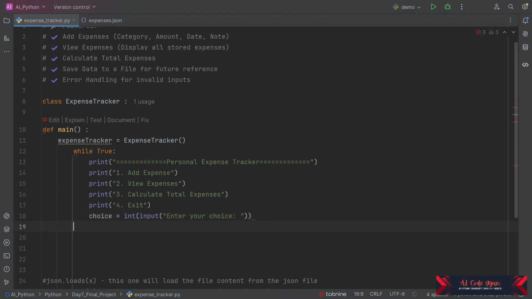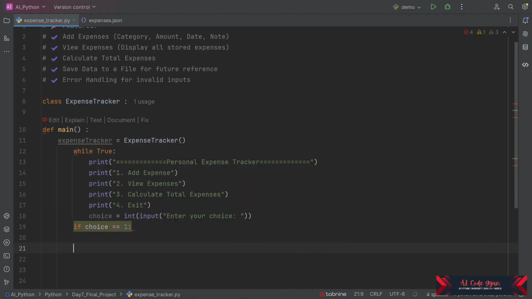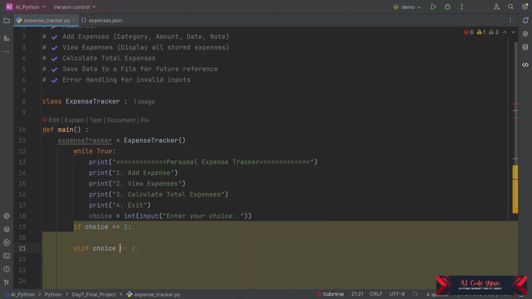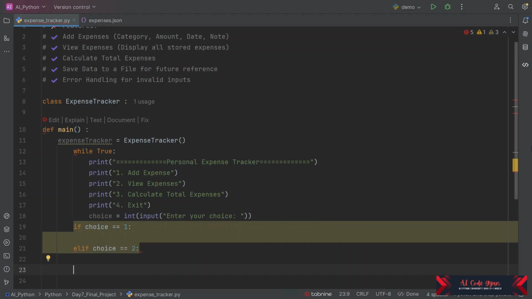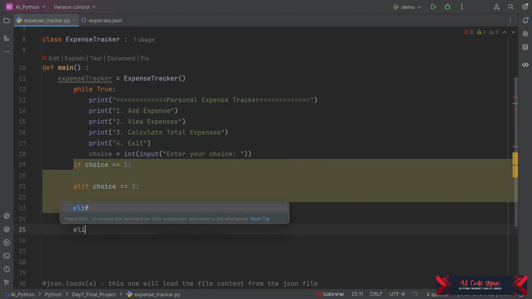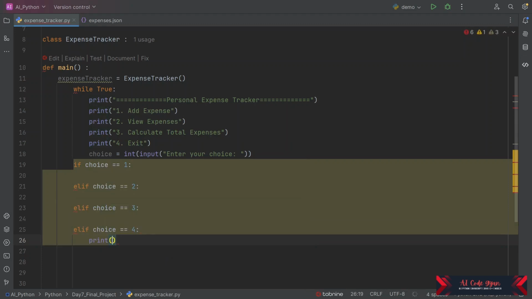So we'll cast this into an integer, and we'll have options: if choice is equal to 1, elif, and so on. What is this? This is exiting the loop and exiting the personal expense tracker.